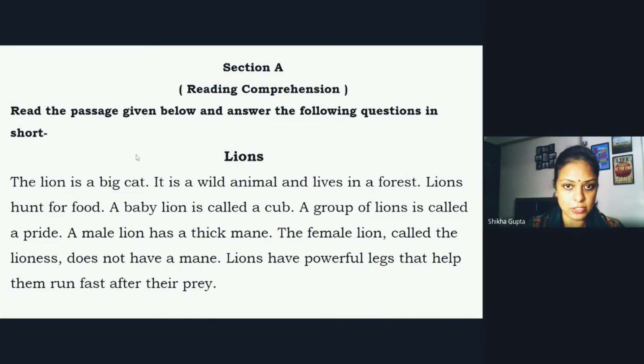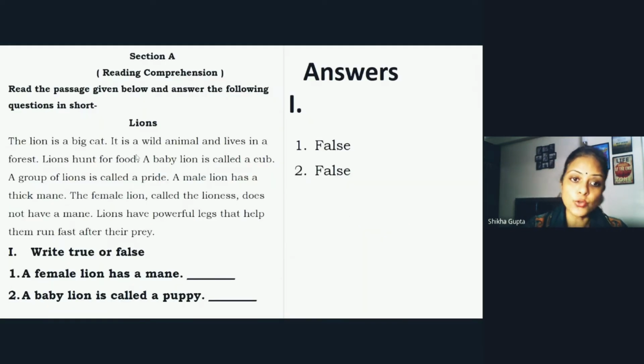So, this is the passage, right, children? Now, one more time, you will read the passage in your mind and understand it. Then you will answer the questions related to the passage. Let us move to the questions. First is true or false. The first sentence is: a female lion has a mane. But in the passage it is written that the female lion, called the lioness, does not have a mane. So the first sentence is false. Only the male lions have a mane.